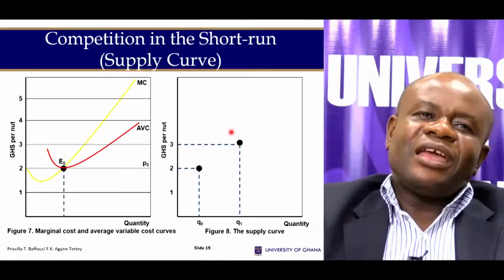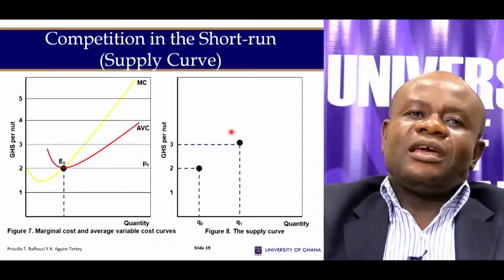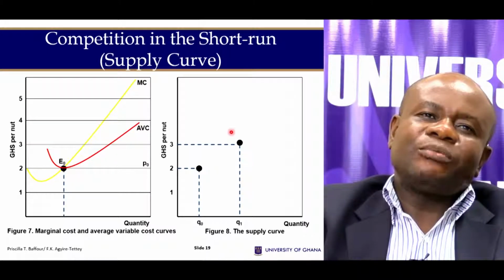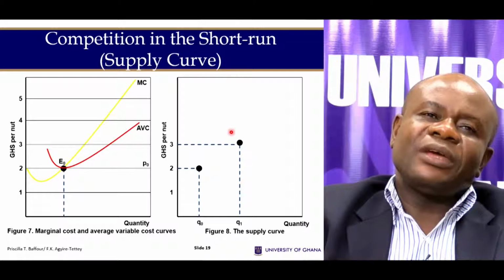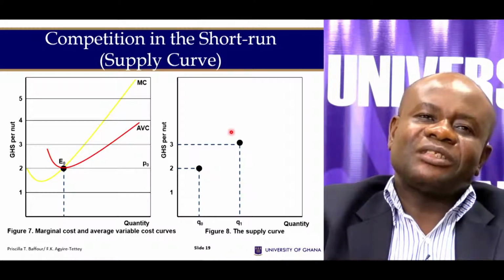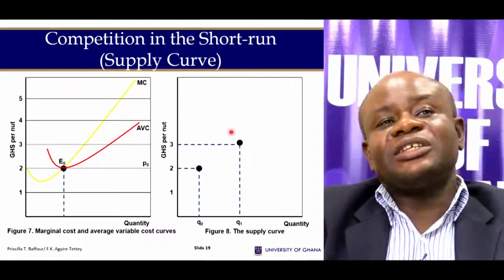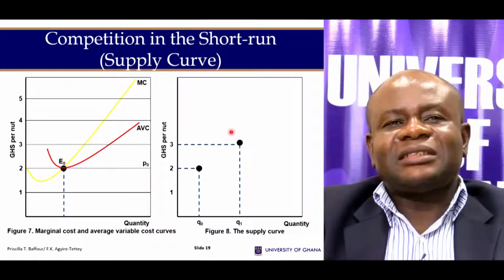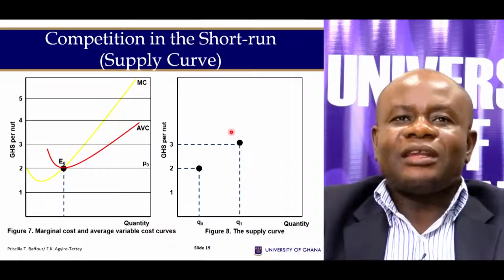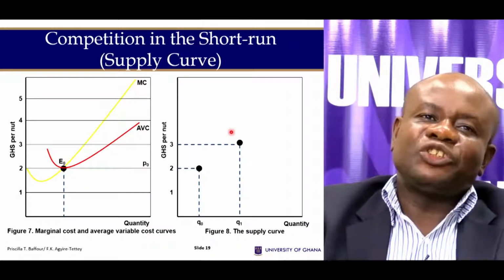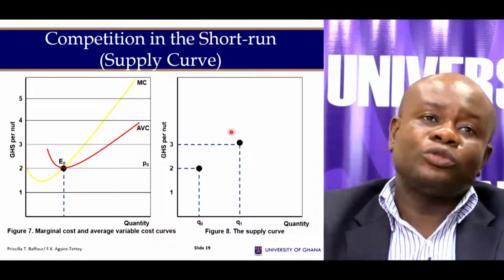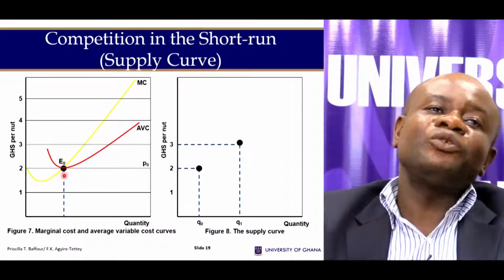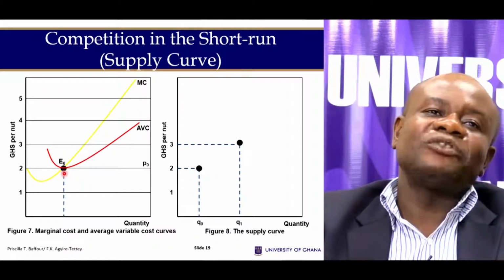That means that if the market price is below the minimum average variable cost, I cannot produce, because I cannot pay labor, and I must stay out of business. But if the price, let's say, is equal to 2, then as a firm, I must stay in business when the minimum part of the AVC as shown here is also equal to 2. The firm will then be in business. But if the price should fall below 2, then the firm will have to shut down.